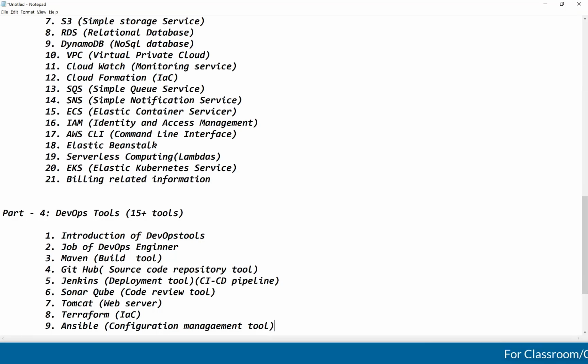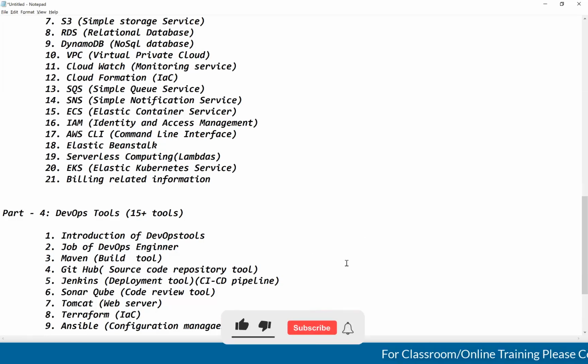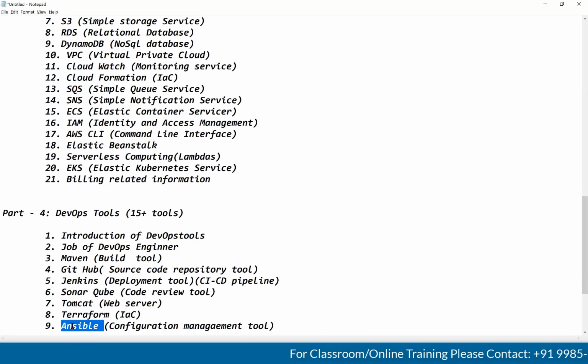See here, I have 100 machines. I want to install some software on all those 100 machines. Then what do you need to do? You need to connect with each and every machine and install the packages, guys. Instead of that, by using this Ansible, you will connect to all 100 servers at a time remotely, and you can install the packages on all 100 servers at a time. Ansible is the configuration management tool. By using Ansible, we will install the packages on the remote servers quickly and easily.